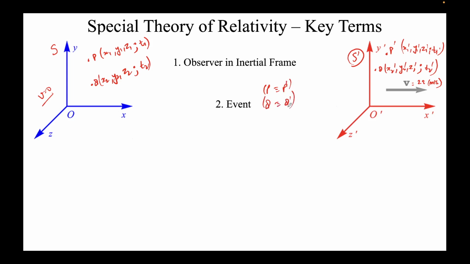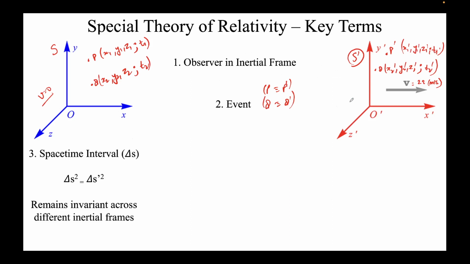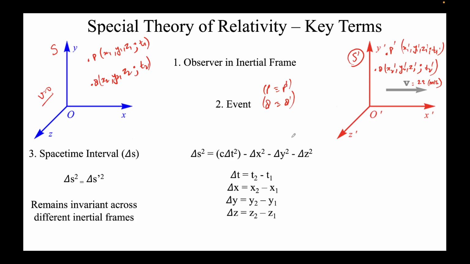So how are these two related? How, mathematically, are x1, y1, z1, t1 related to x1 prime, y1 prime, z1 prime, t1 prime? We'll see in today's class. Last week we did not see this, but today we'll see how they are mathematically related, right? And the core of the special theory of relativity is the space-time interval, which is denoted by delta S. And what it says is that delta S squared will remain constant, will remain invariant in all the frames. So if we calculate delta S squared in this frame and in this frame, its mathematical value will come out to be the same. And how do we calculate the value?